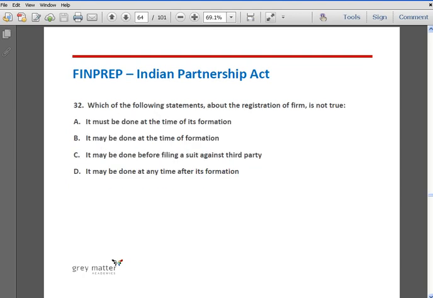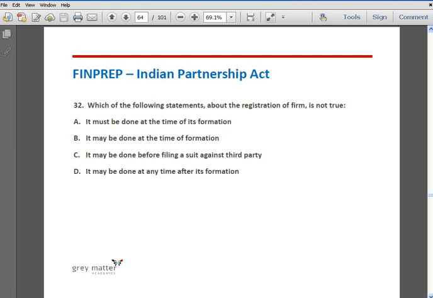Question number 32. Which of the following statement about the registration of firm is not true? Option A, it must be done at the time of its formation. Option B, it may be done at the time of formation. Option C, it may be done before filing a suit against a third party. And option D, it may be done at any time after its formation.